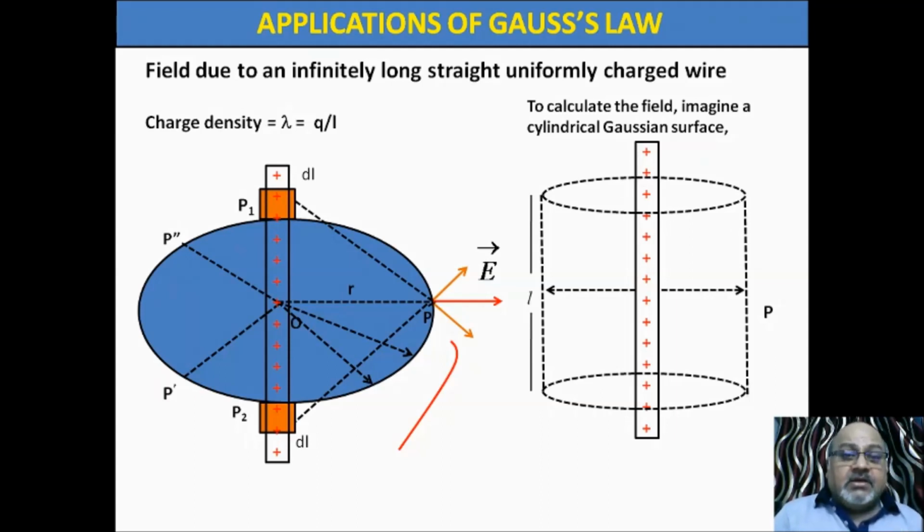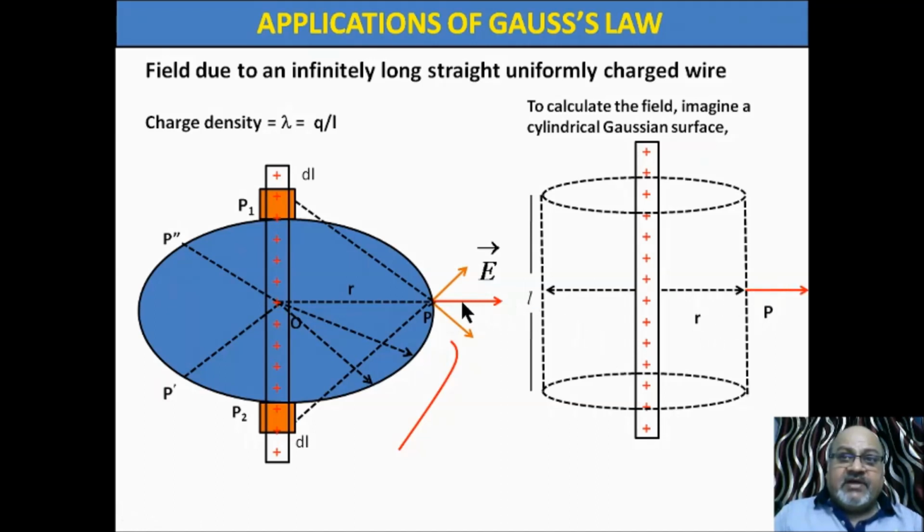To apply the Gauss theorem, we need a Gaussian surface. And the surface should be symmetric. And here we have seen that the symmetry is cylindrical. So we have drawn a cylindrical Gaussian surface, an imaginary surface, passing through the point P, where we wish to calculate the electric field. What next? P. This is R. Distance of P from the axis of this wire is R.